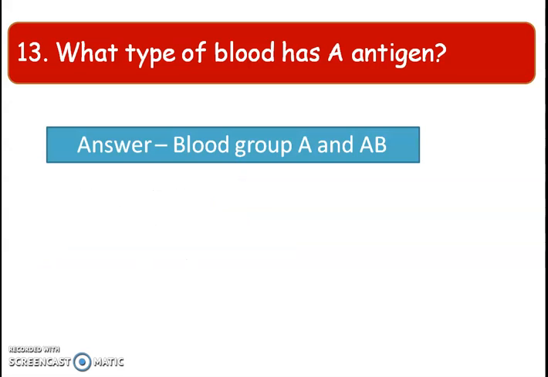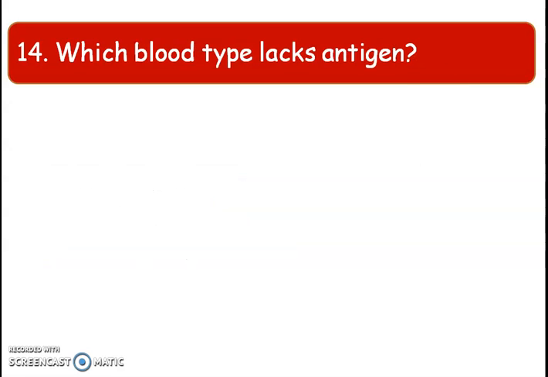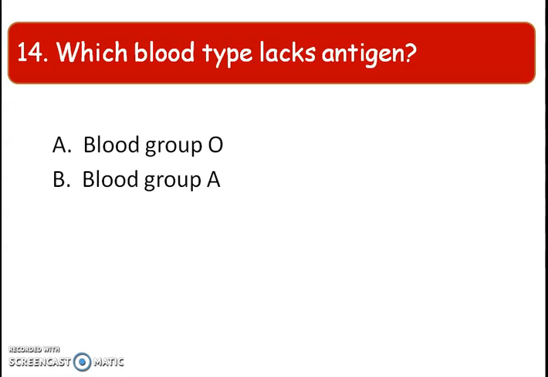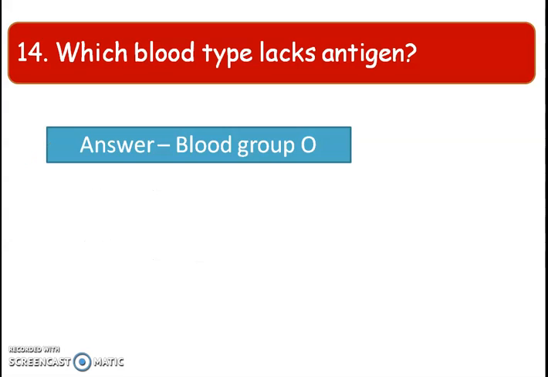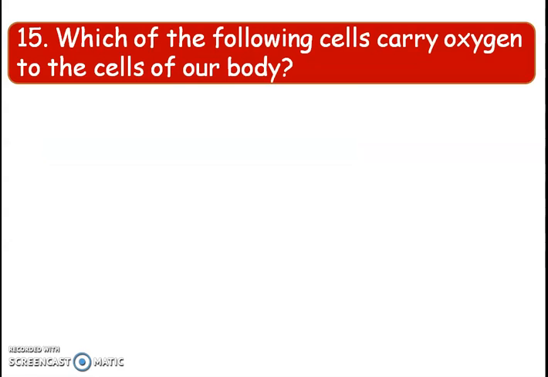Okay. Next question, which blood type lacks antigen? Kuntu blood or kono antigen nathake. Option, blood group O, blood group A, blood group B, blood group AB. And the right answer is option A, blood group O. Okay, blood group O kono antigen nathake, heikane ei blood to soboke donate koribo pari.